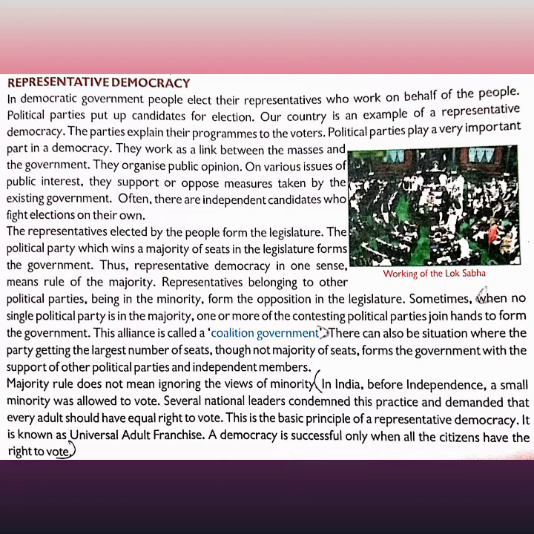How does it happen? The parties have to explain their programs to voters, and political parties play an important part in a democracy. They work as a link between the masses and the government. If they do not work as a link between the masses and the government, it will not help. They organize public opinion on various issues of public interest. They support or oppose measures taken by the existing government. The opposition may take support, or may point out things because they want it to be right, and often there are independent candidates who fight elections on their own.